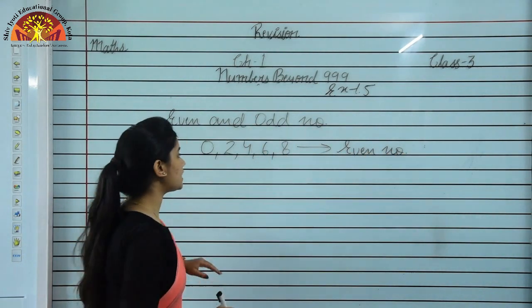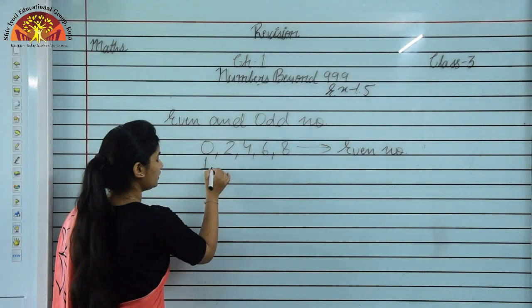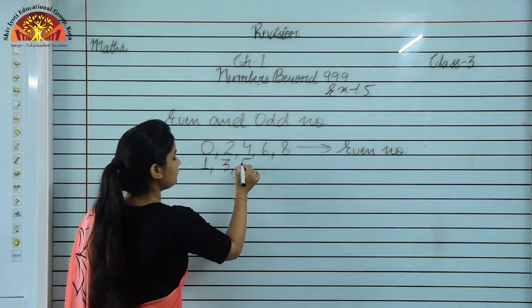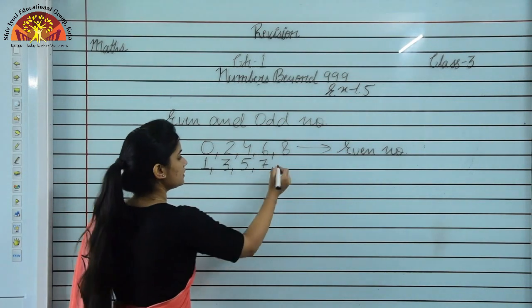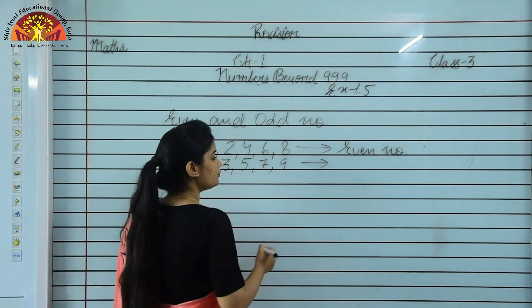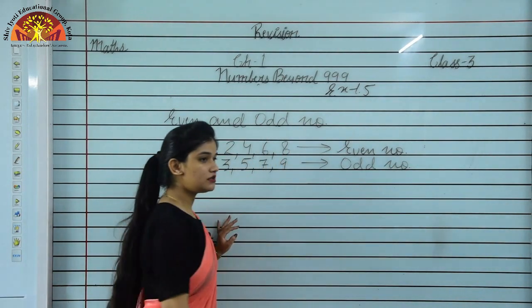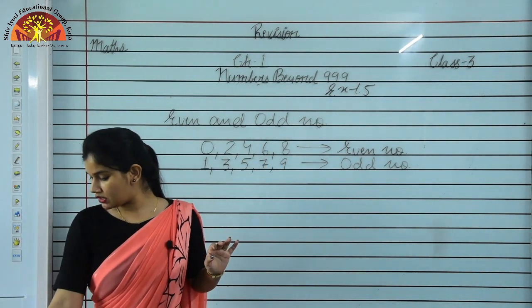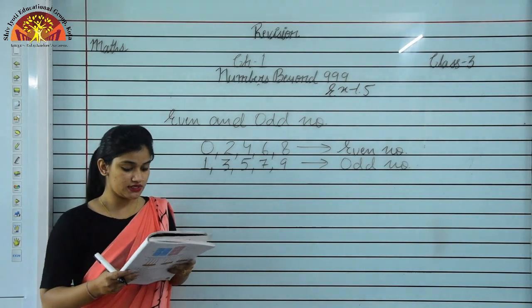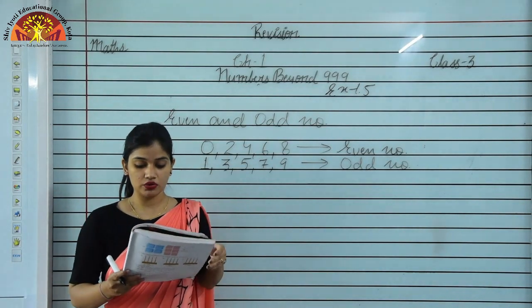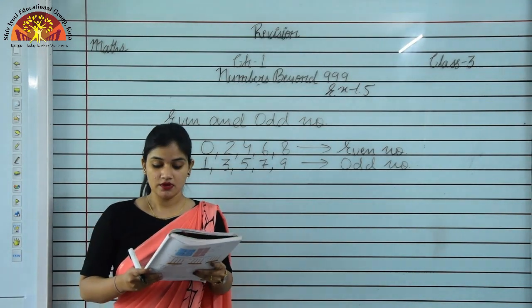If the numbers are ending with 1, 3, 5, 7, 9, the numbers will be odd numbers. Is it clear? So now see question number 4, and the question number 4 is separate and write the even and odd numbers into their respective boxes.